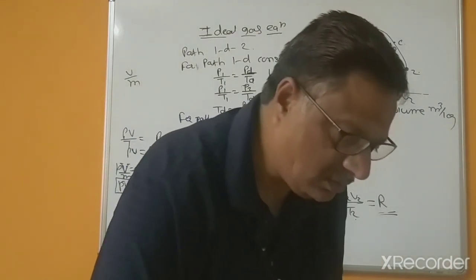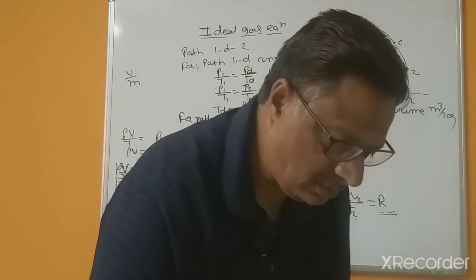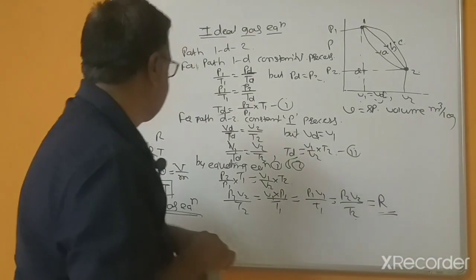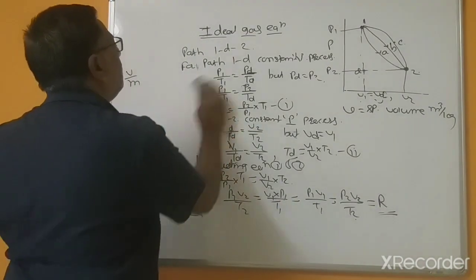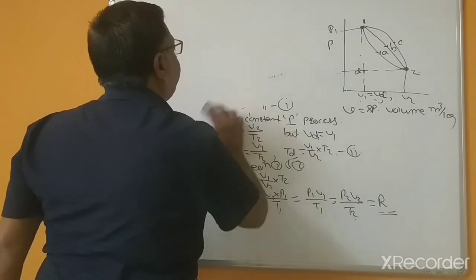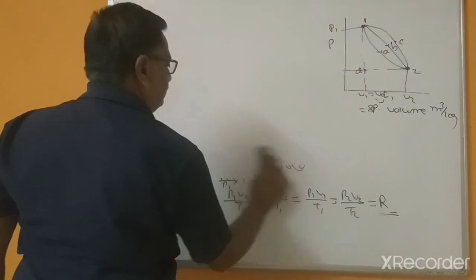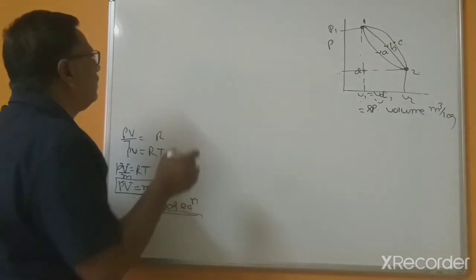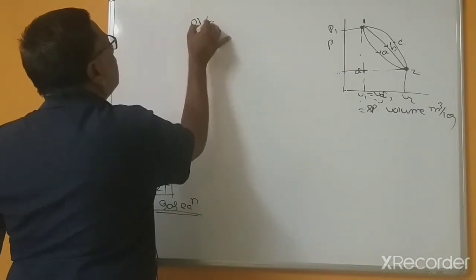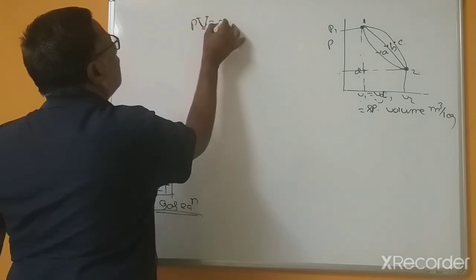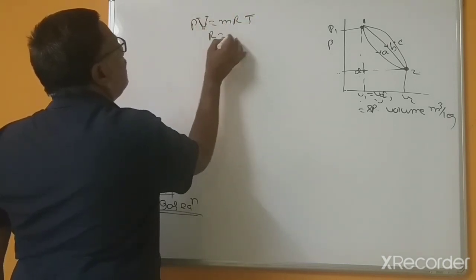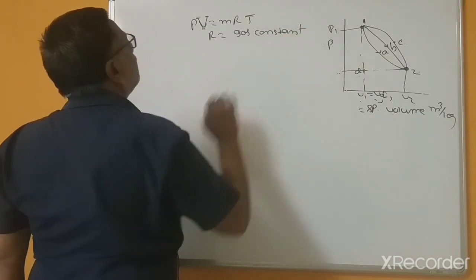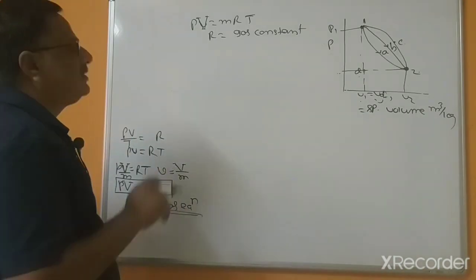Now what is next? This R is called the gas constant. This is clear?